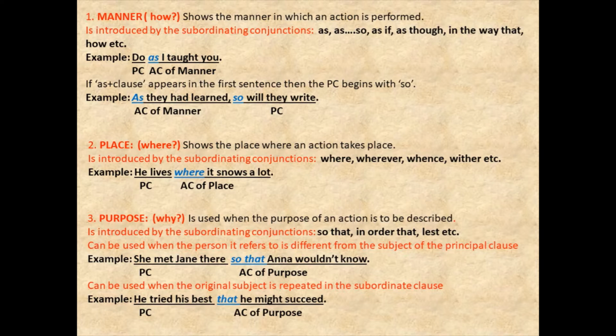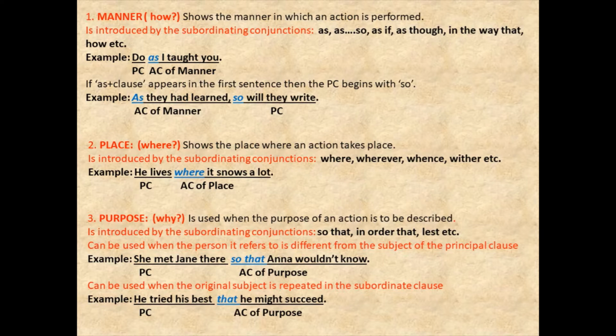Okay, so the second one is place. The first one was adverb clause of manner, in which we understood how an action was done. In adverb clause of place, we get the answer to the question where that action was done. Where, okay, shows the place where an action takes place. It is introduced by the subordinating conjunctions where, wherever, whence, whither, etc. So there are many other subordinating conjunctions that come under the category of adverb clause of place, because it tells you where the action was done.